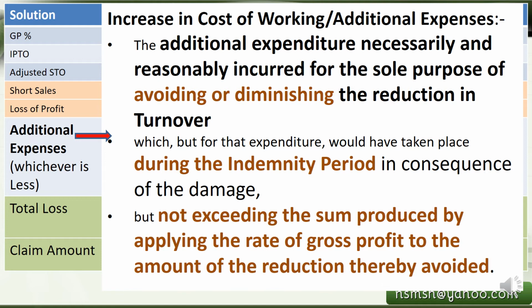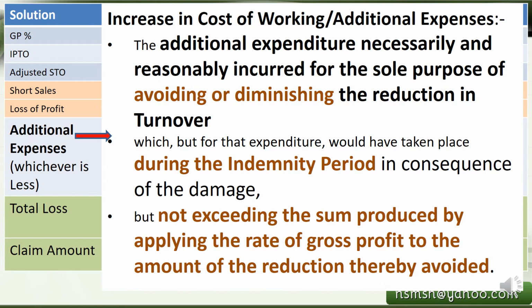The additional expenses are incurred for the purpose of restarting the business, replenishing things, putting everything back into a normal situation so that our business becomes normal. But the total amount of those additional expenses, for the purpose of insurance claim calculation, should not exceed the sum produced by applying the rate of gross profit to the amount of the reduction thereby avoided.